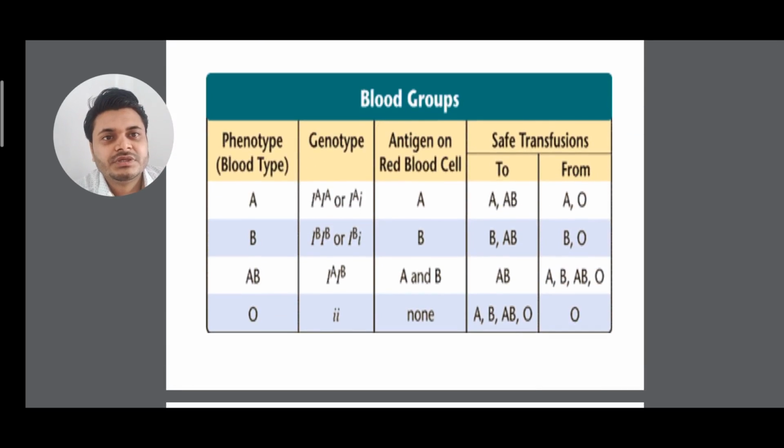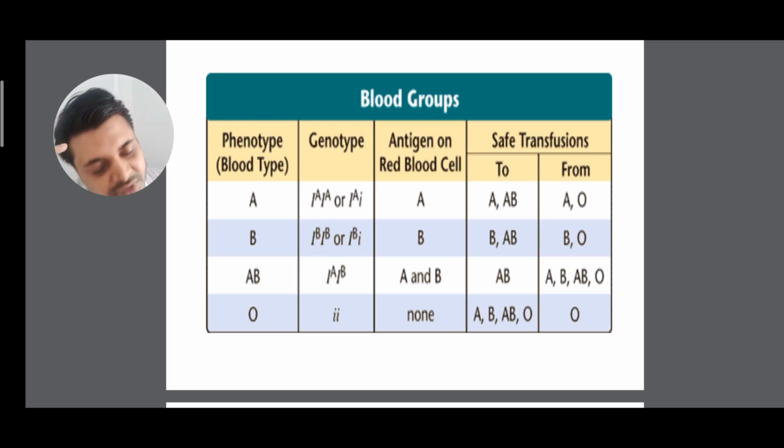So blood group is a phenotype. Clear? Blood phenotypes like A, AB, B and O, these are the phenotypes. Now what is the gene present in the A blood group? A blood group can be of two different genotypes. One can be IA IA and the other IA IO. Clear? So we have to know previously that O is a recessive character, blood group A and blood group B are dominant characters, and blood group AB is a co-dominant character.